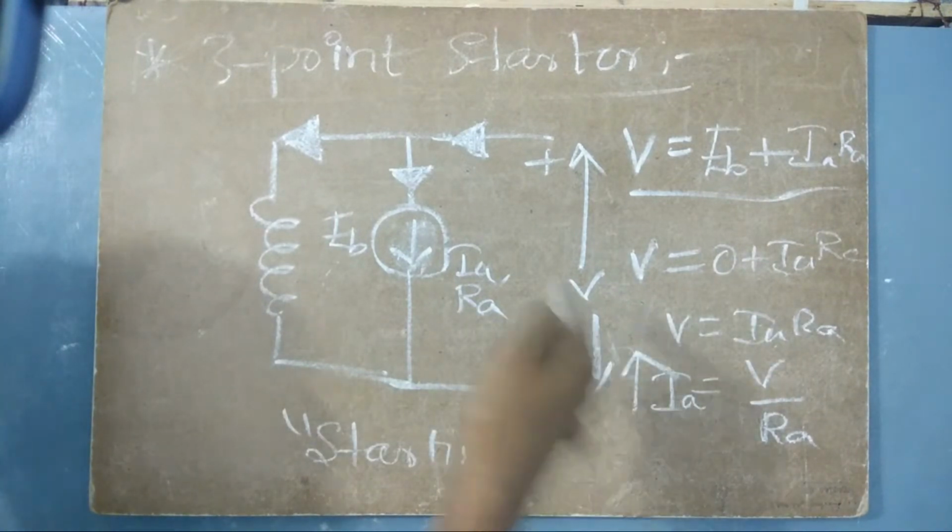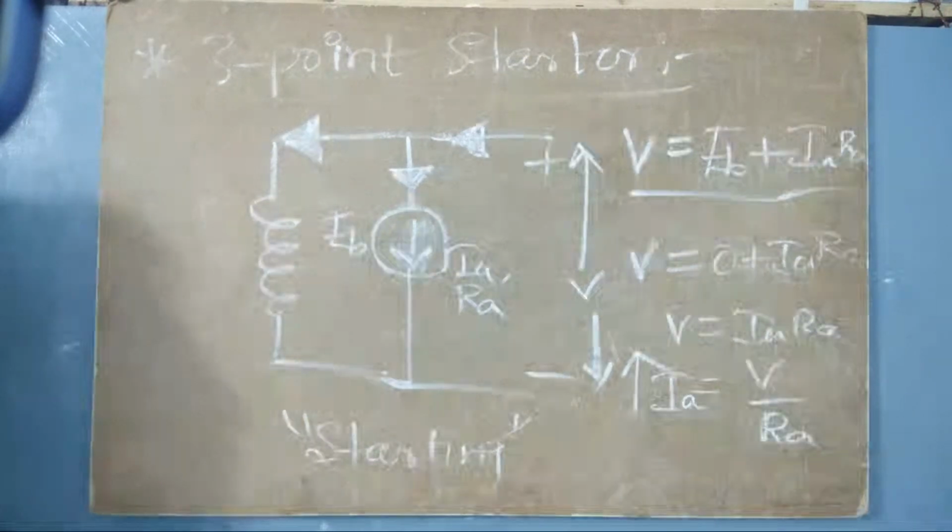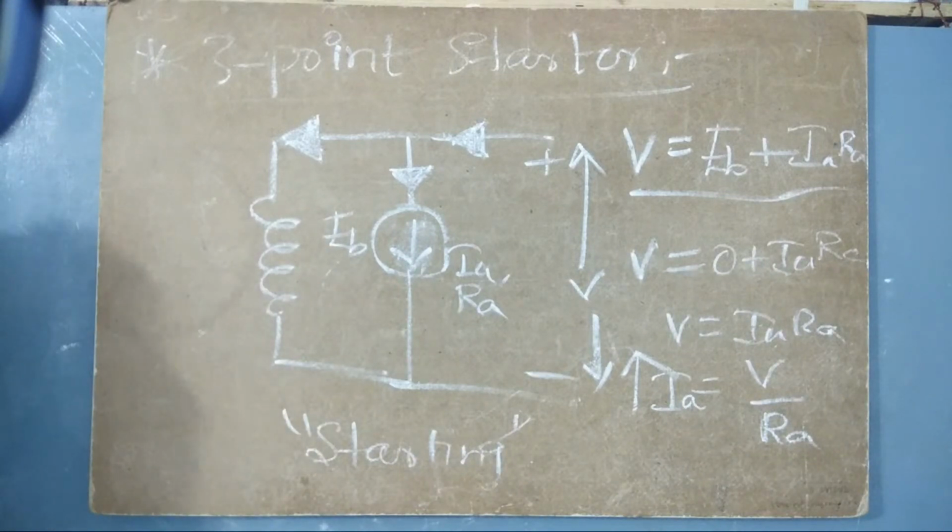So when the current increases, what happens? Current should not get increased. If current is getting increased, heat will be produced. Due to that heat, the winding may get damaged, the winding may get melted. So automatically the armature will get burnt, and obviously the machine will get burnt.